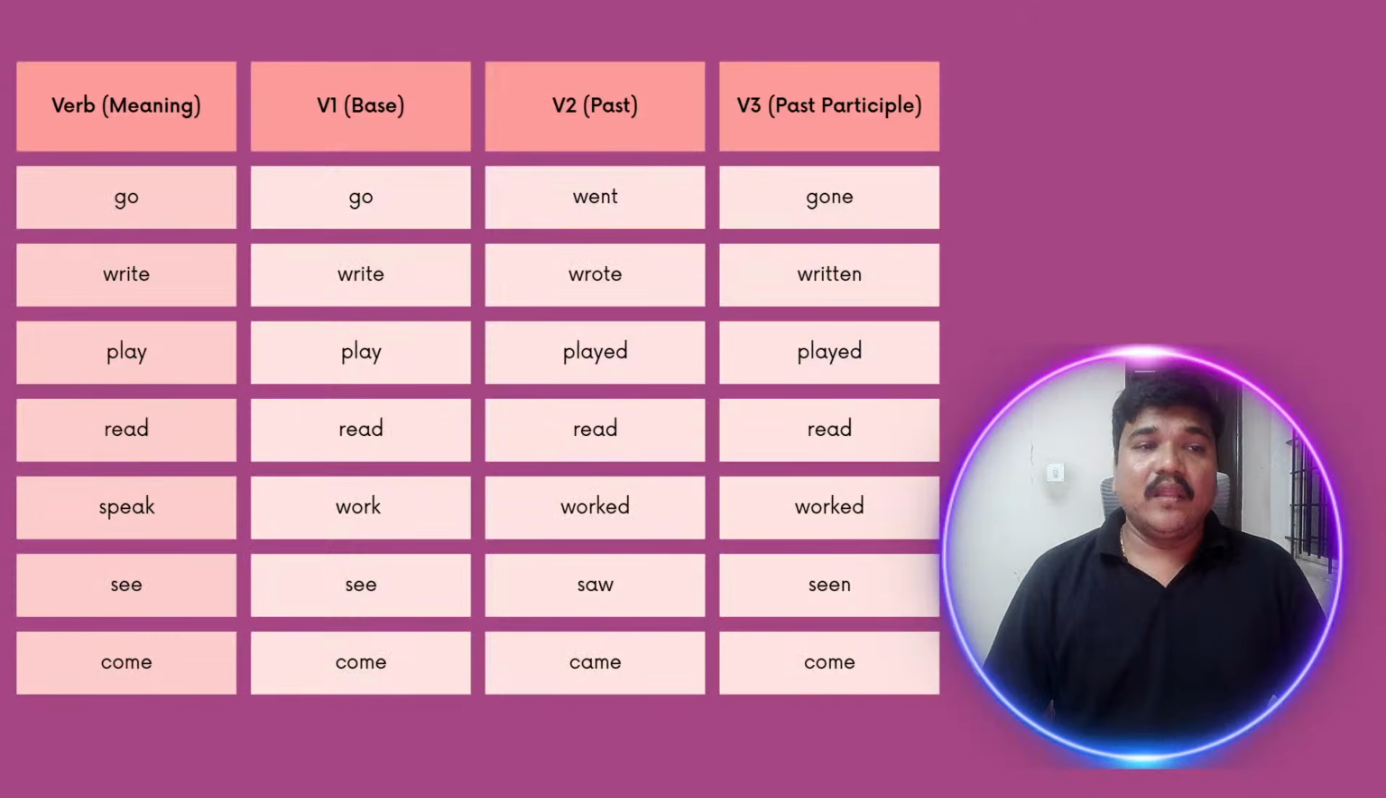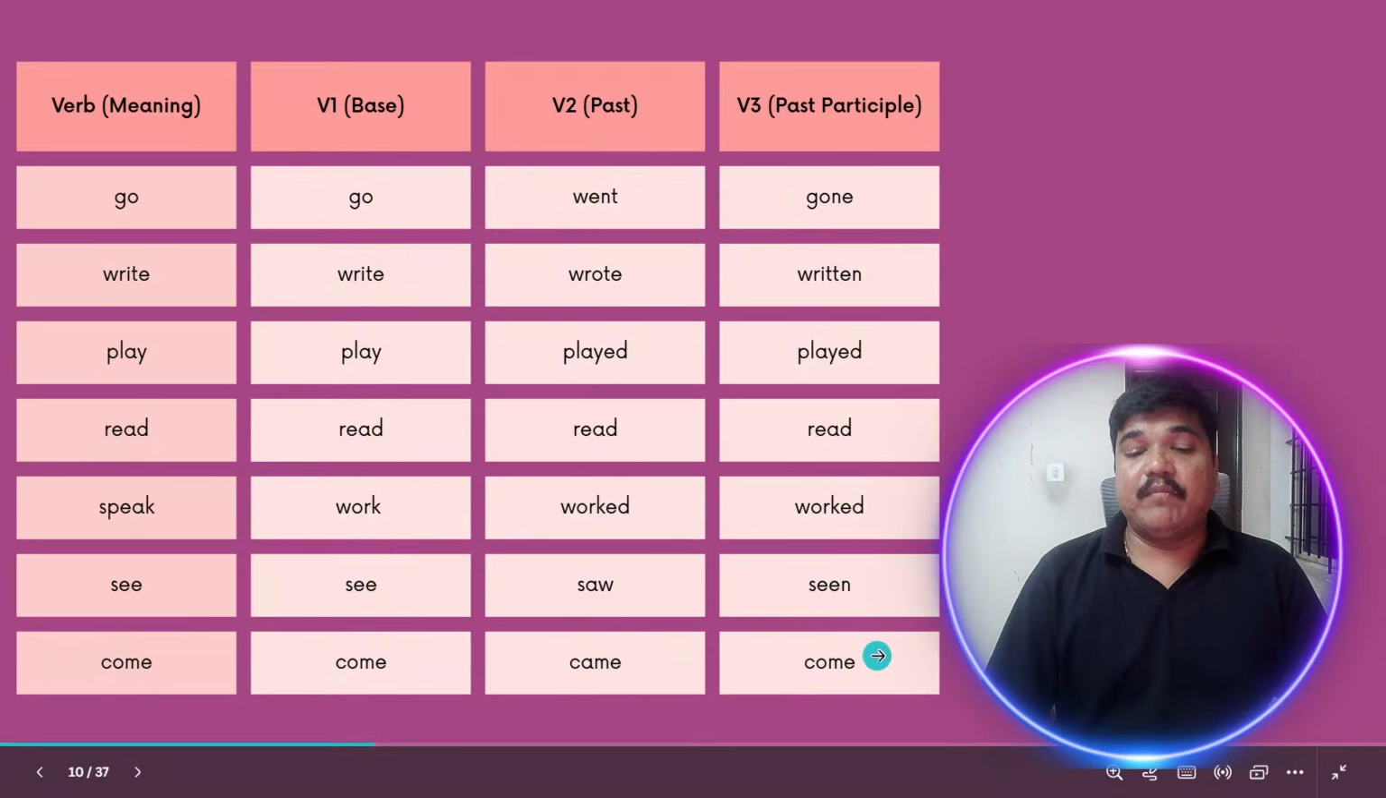So here again that table is there. This is a very important table. You have to understand how these verb forms are getting changed. Go, went, gone. Play, played, played. Work, worked, worked. See here. Go, went, gone. Let's look into this example. Work, worked, worked. Play, played, played. Come, came, come. So how is this changing?